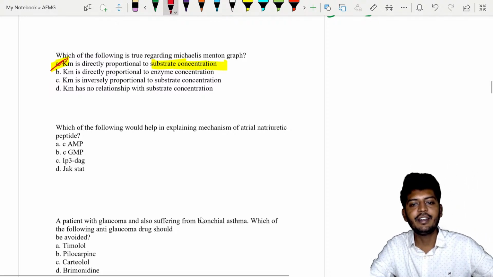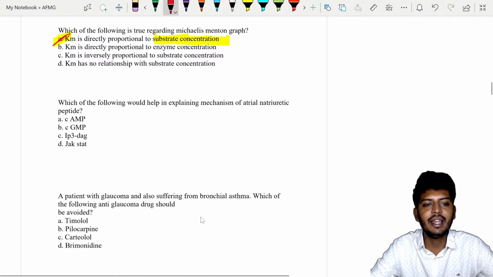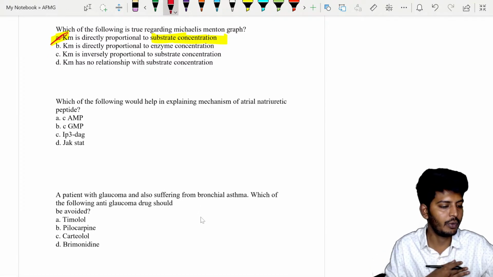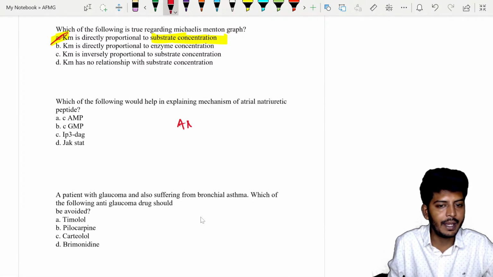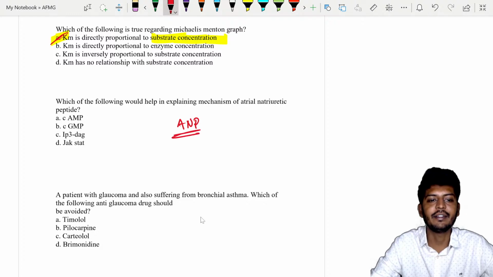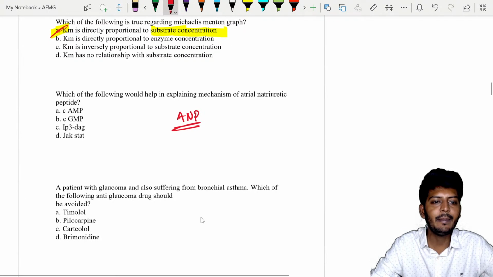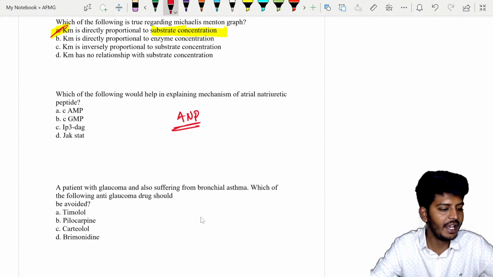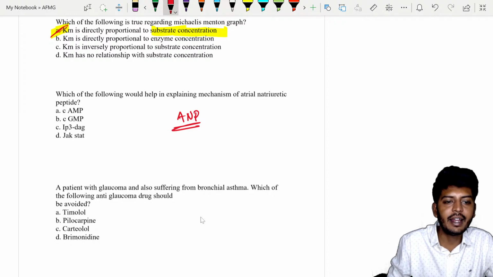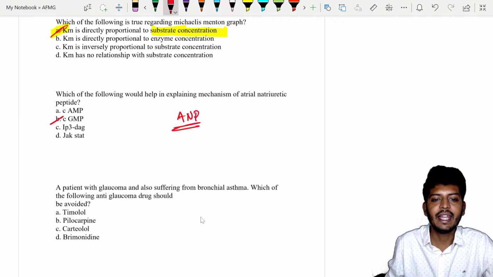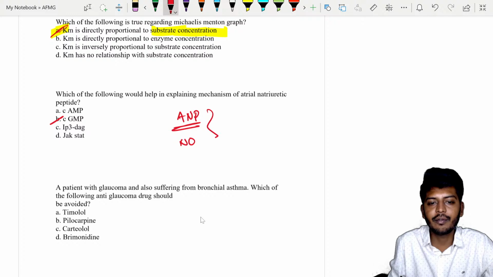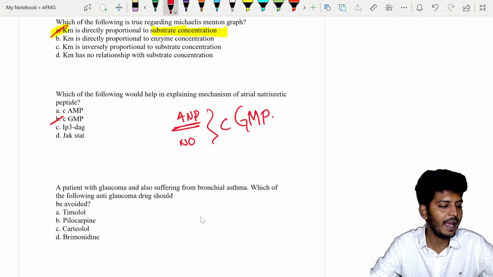Which of the following helps in explaining the mechanism of atrial natriuretic peptide? That is your ANP. ANP works by which mechanism? The correct answer, my dear students, is cGMP. ANP and NO both of them work by cGMP. So this is a point to be remembered.